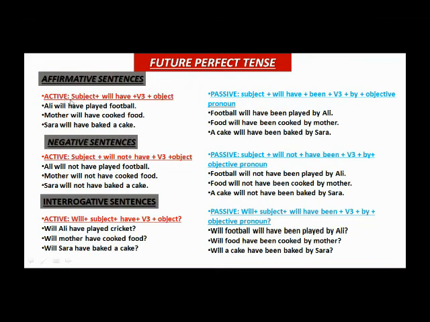In active, subject will have and the third form. There is already a third form in the active voice. According to the rule of passive voice, we have to use the third form in the passive also. So to give it the passive sense, we use will have, and been will be used here to give it the perfect sense. Okay, so these are the examples of active voice, and these are the examples of passive voice: passive affirmative, passive negative, and passive interrogative. So dear students, please take a screenshot for your understanding.